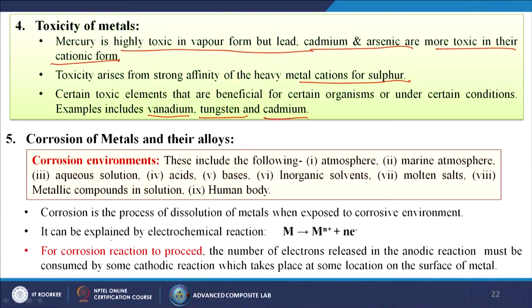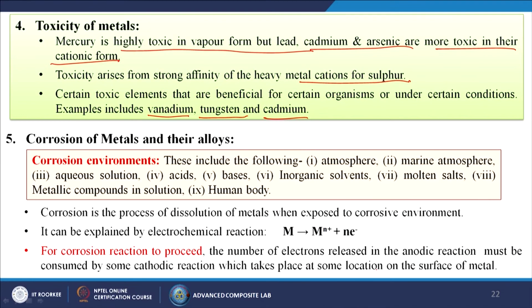It can be explained by electrochemical reactions, in which positive ions and electrons are generated. For corrosion reactions to proceed, the electrons released in the anodic reaction must be consumed by some cathodic reaction which takes place at some location on the surface of the metal.